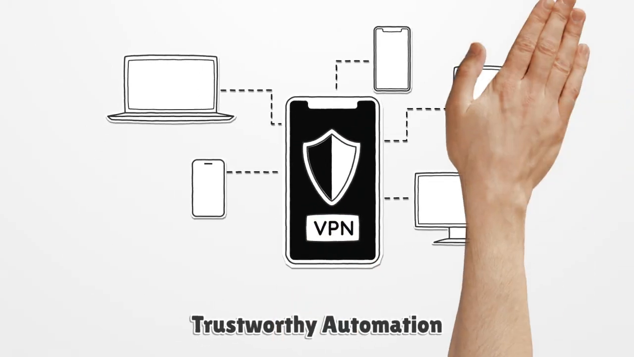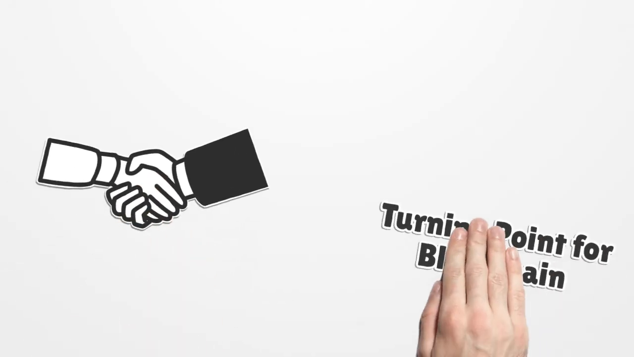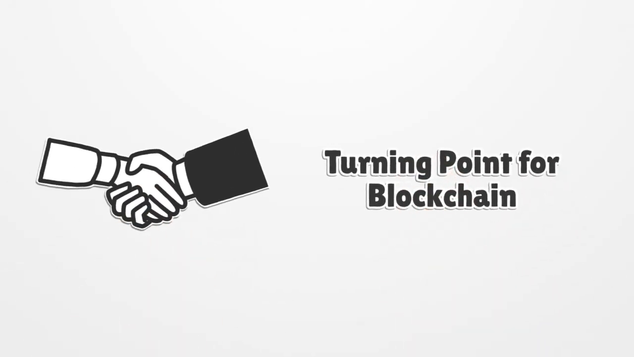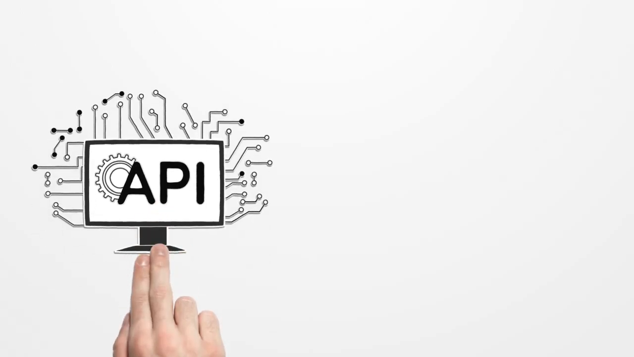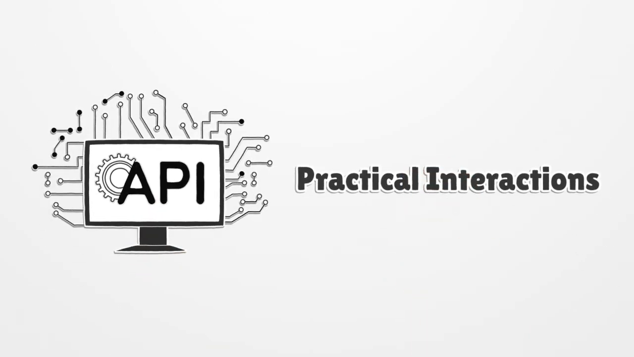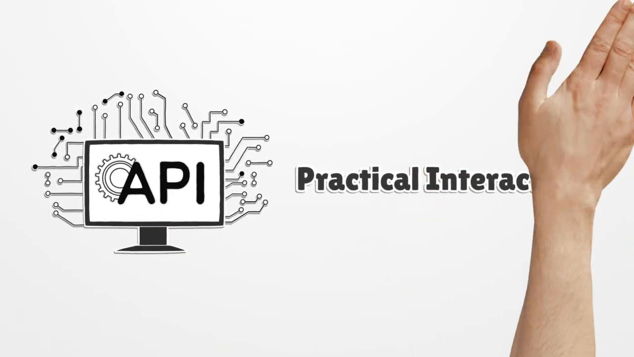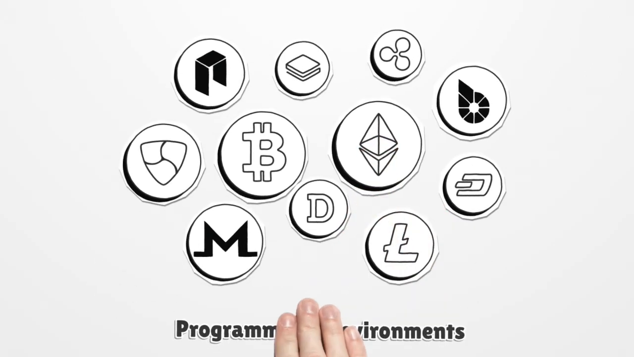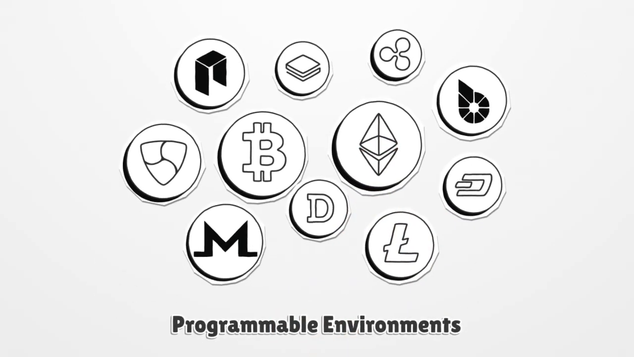In broader context, the Chainlink whitepaper marked a turning point for blockchain utility. It introduced a practical way for smart contracts to interact with external systems safely. Without oracles, blockchains remain isolated. With Chainlink, they become programmable environments that mirror real-world complexity.